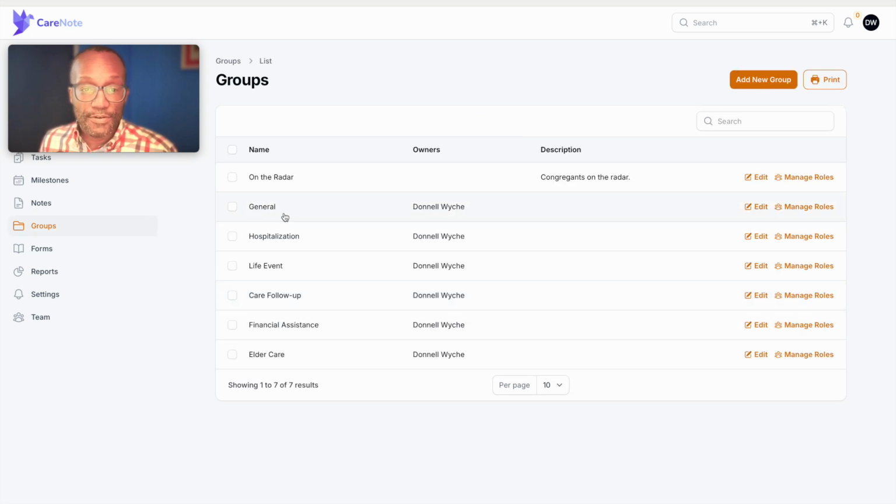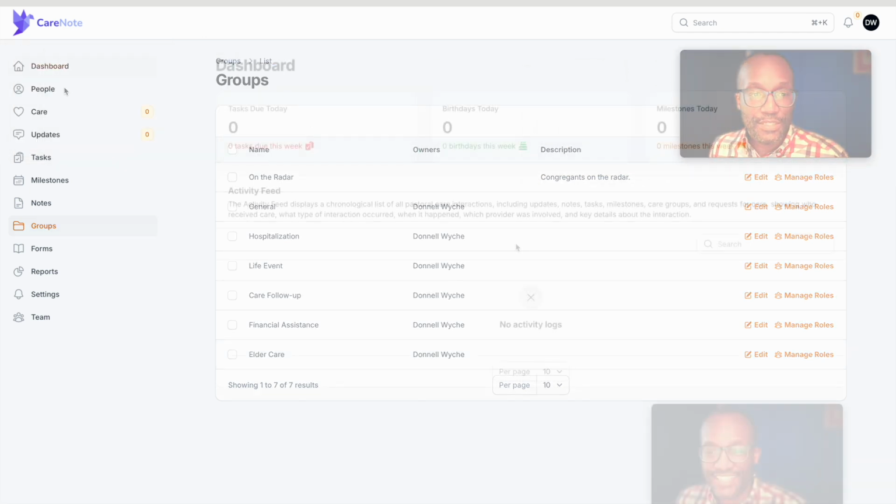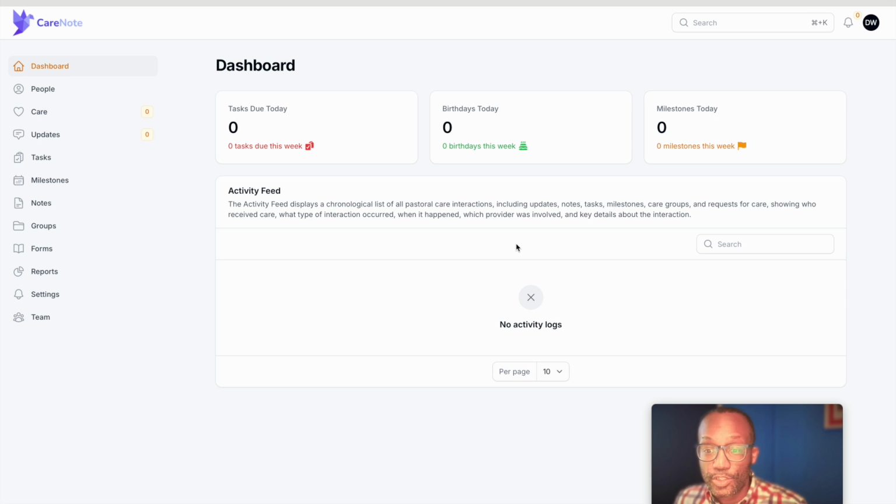You'll see that we now have a group that matches every one of our care request categories: general, hospitalization, life event, care follow-up, financial assistance, and elder care. That's the one we needed for Sarah. So now, let's take a look at how those automations show up in CareNote.